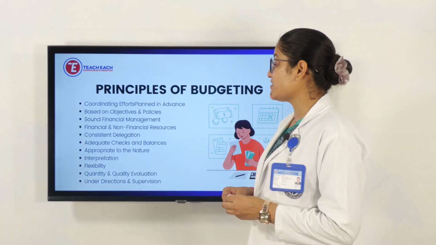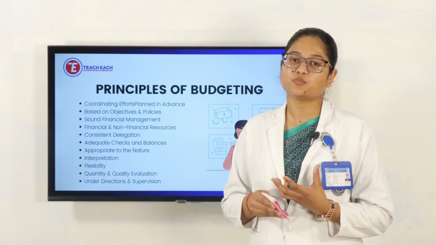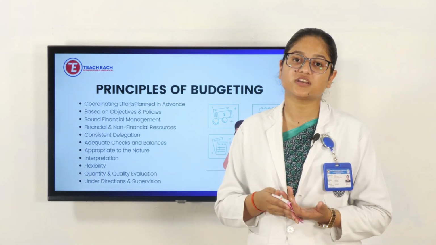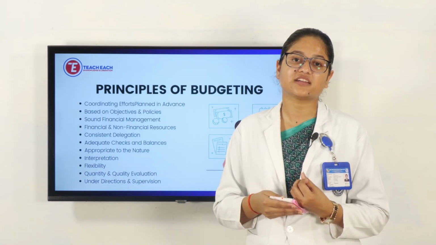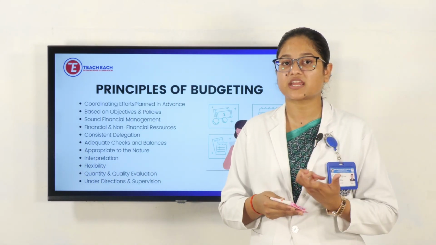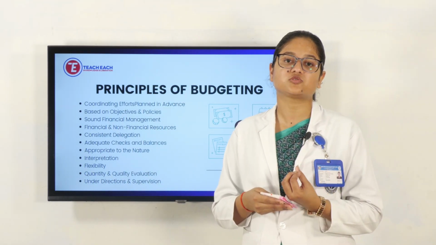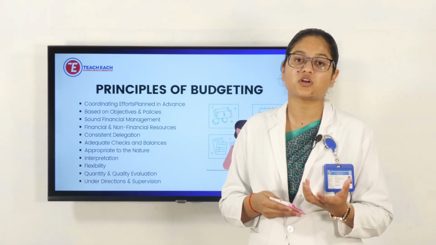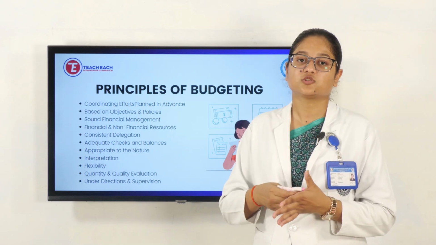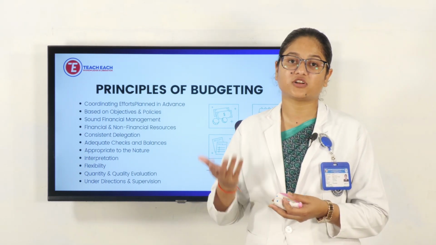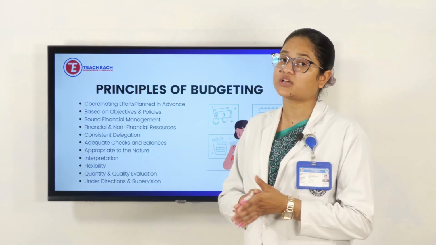Quality and quantity evaluation, both things have to be evaluated. Quality is also important. If we are spending on anything, we need to also see the quality of the thing, because if we are buying anything, it should be long lasting. For example, in a hospital we are buying an ECG machine, so our motto has to be that it works for at least 12, 13, 15 years. That will be valued even if we are buying it at a higher price or a branded one. So we need to think like this while doing the budgeting.